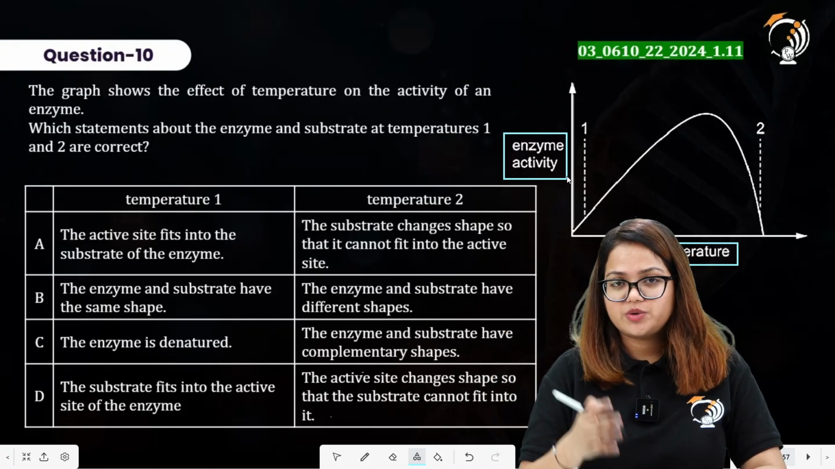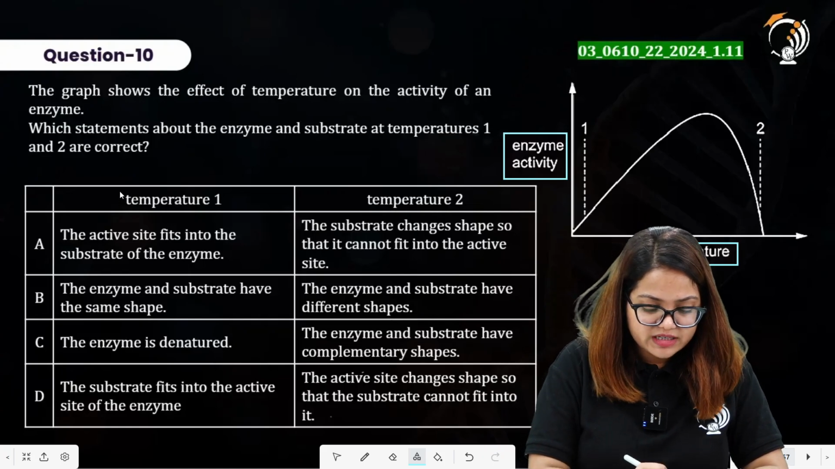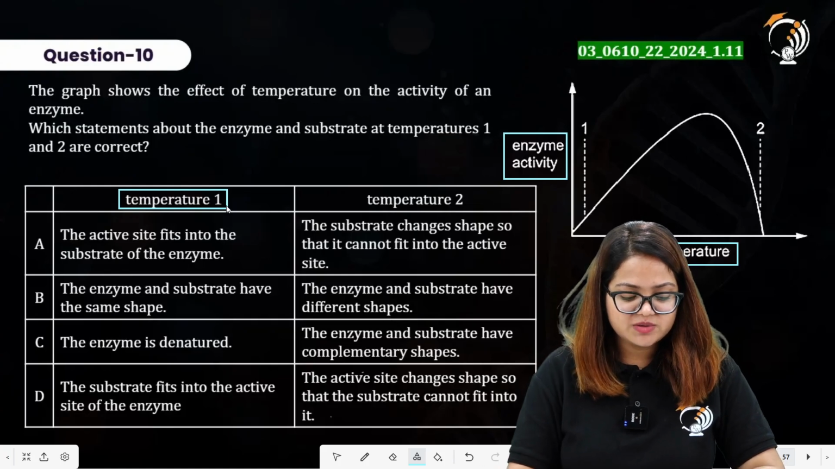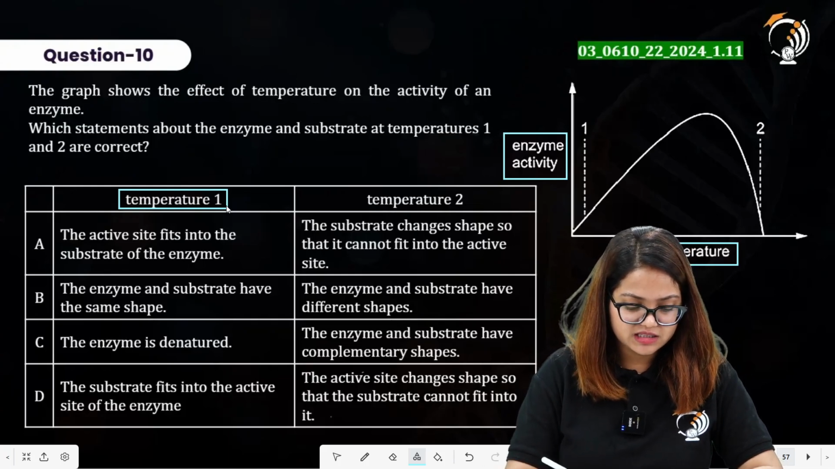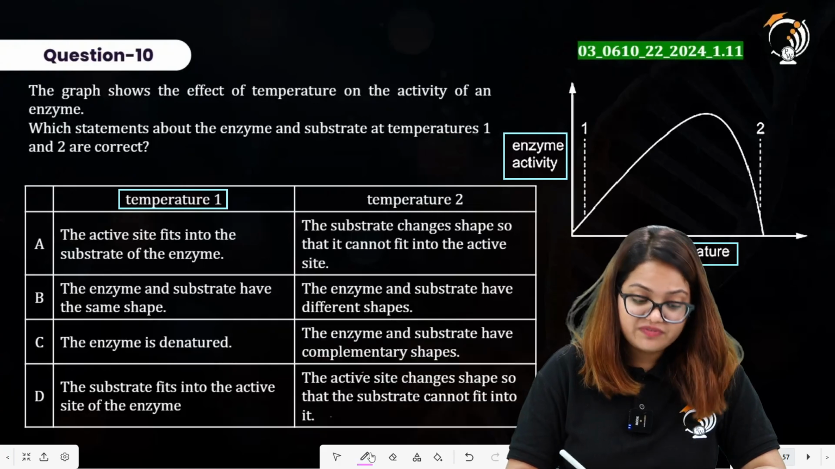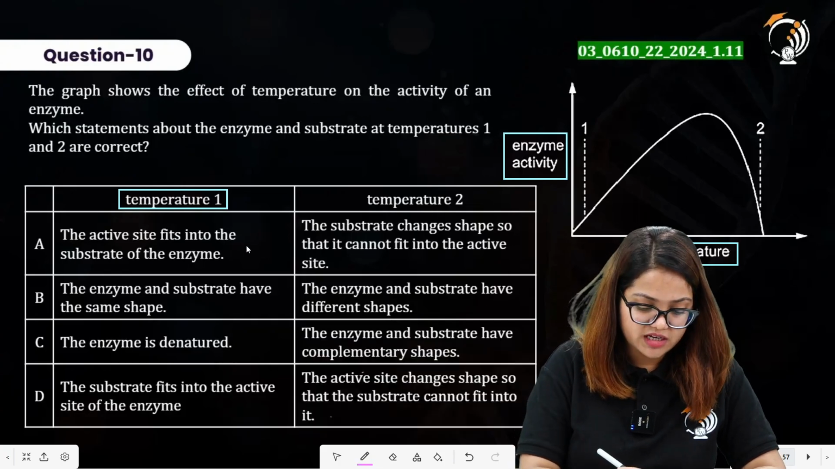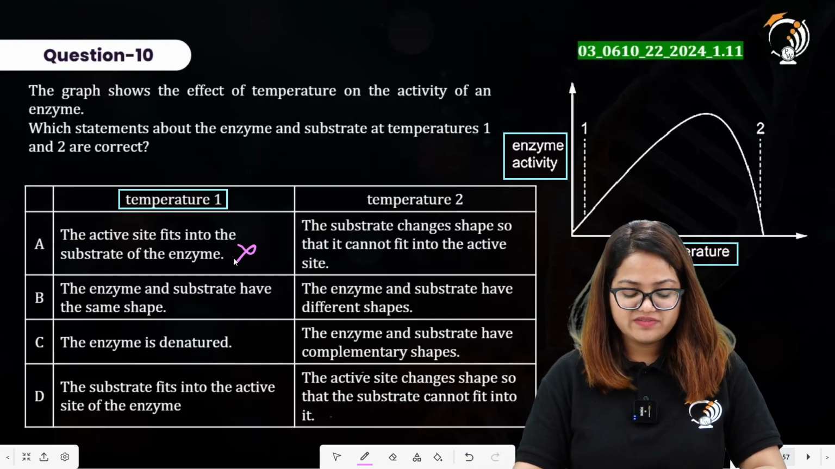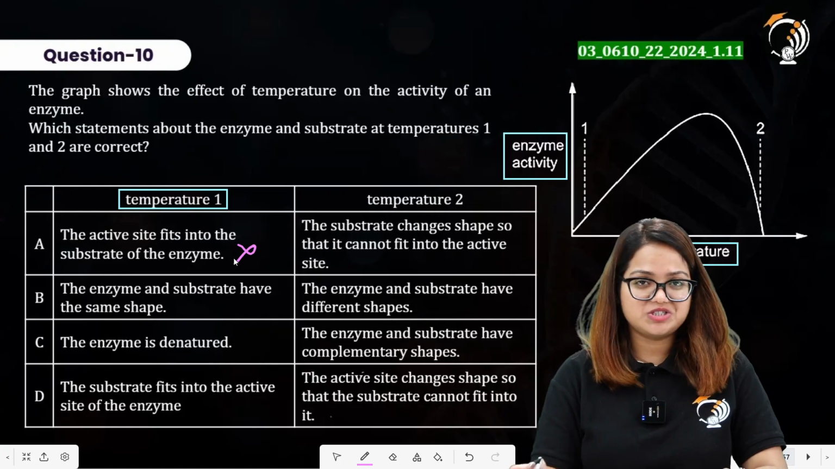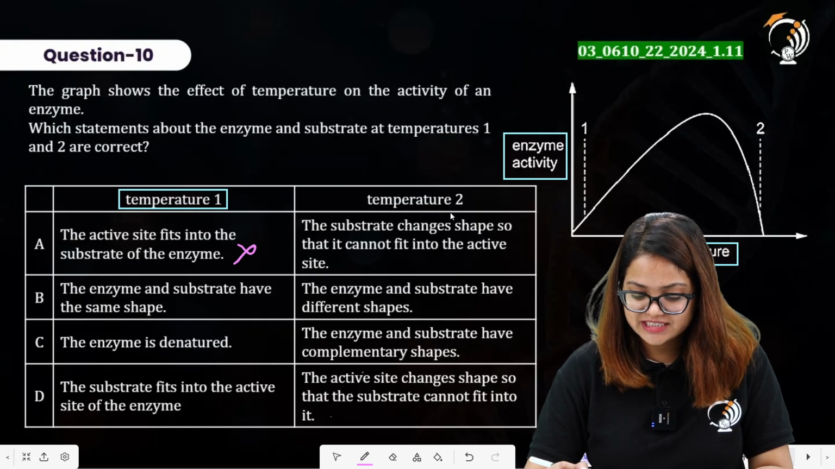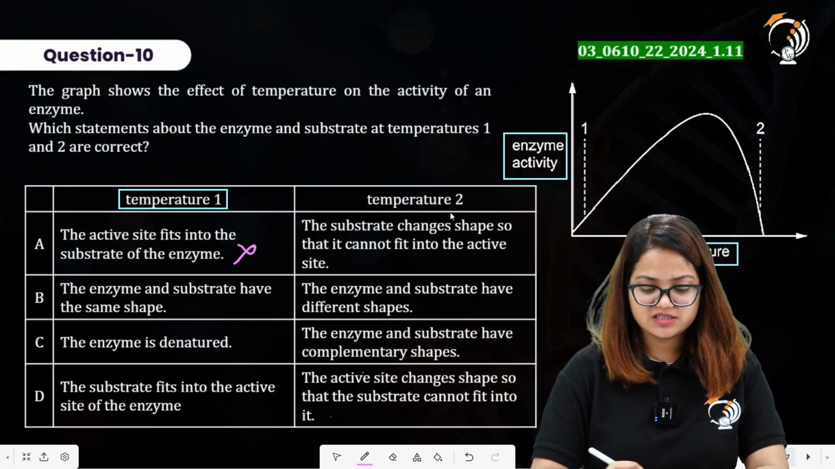Now, coming to the question options. At temperature 1, statement A says the active site fits into the substrate of the enzyme. Basically, the substrate fits into the active site of the enzyme. Here it goes incorrect. B says enzyme and substrate have the same shape. They have complementary shapes to each other. And at temperature 2, the enzyme and substrate have different shapes. This is incorrect.